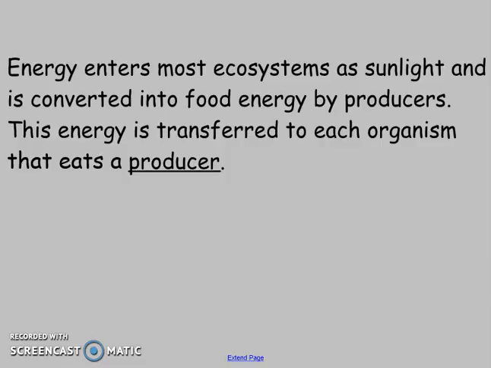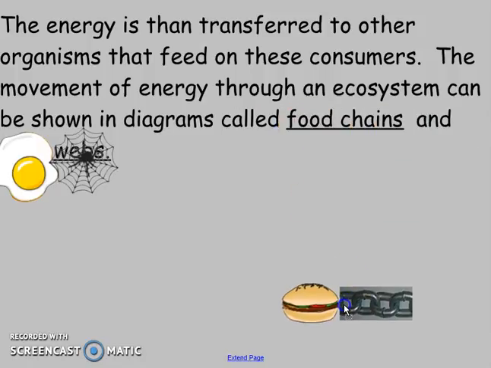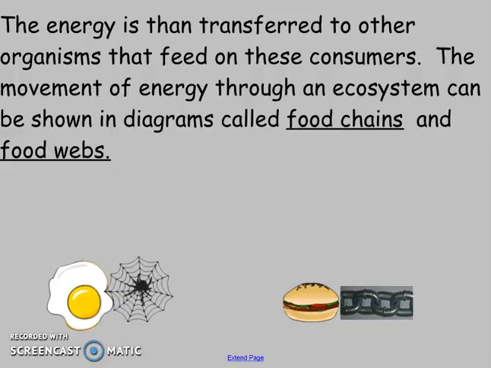It's converted into food by producers. And then that energy is transferred to each organism that eats a producer. So we all know that we eat to get energy. That all starts with the producers, with the sunlight. So the energy is then transferred to other organisms that feed on these consumers. That movement of energy through your ecosystem is going to be shown in a diagram. So we've talked about food chains. There are also what we call food webs.